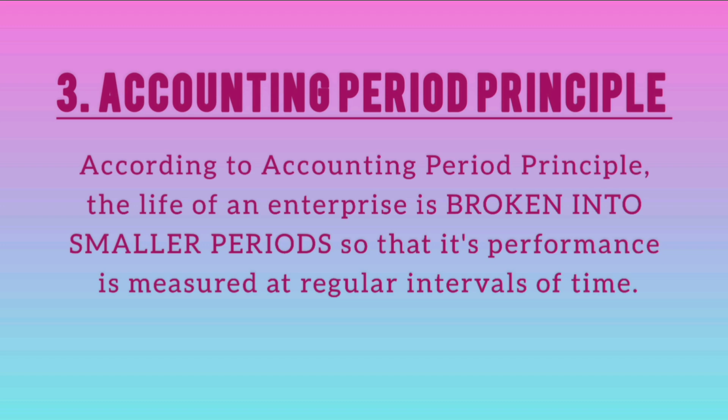It can be either monthly, quarterly, half yearly, or annually. They are prepared at the end of every period in order to provide a clear picture of the company's financial performance and financial position. All right. This accounting period concept is also known as periodicity principle.